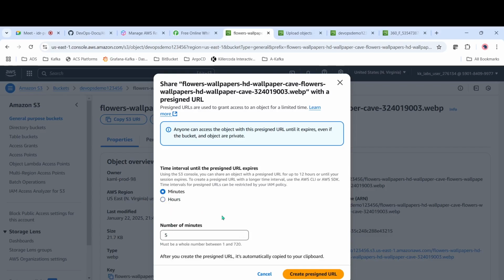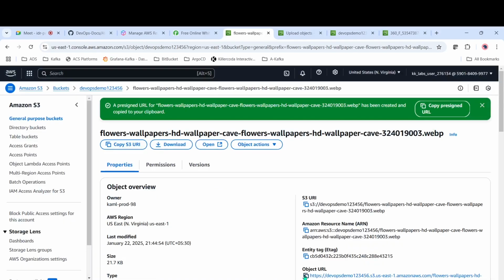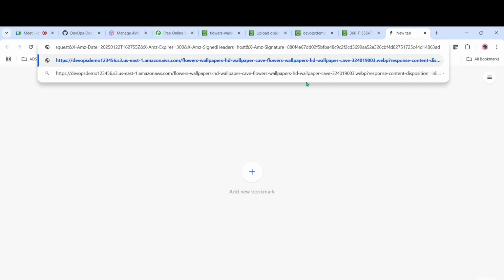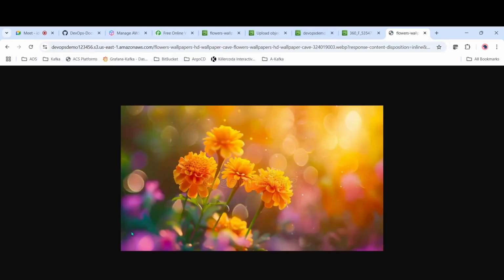Now I will just give it for 5 minutes, create a pre-signed URL. So we have this pre-signed URL. Just copy this one. Previously I was not able to access this one, right? Now I will come here, paste it, enter. See, I'm able to access it. Similarly, any user who has this URL will be able to access the image which is in my S3 bucket. These are called pre-signed URLs. So for example, if you have to give access to any of your clients temporarily, like he has to download something, then you can create pre-signed URLs and share.